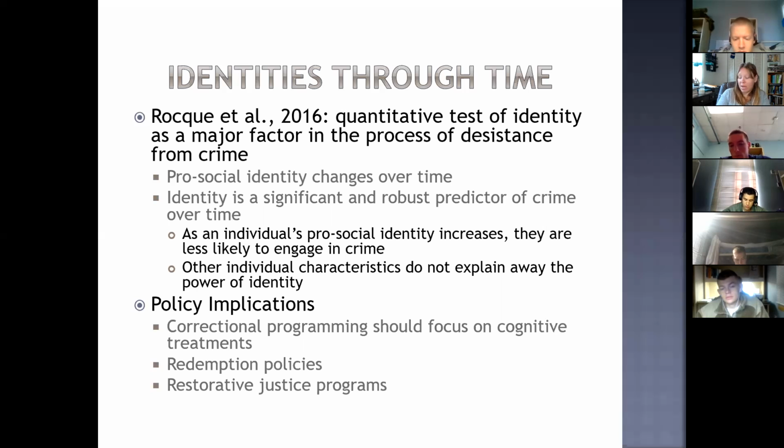So in terms of policy implications, correctional programming that directly targets the cognitive thinking process should be given precedence. We can see the power of identity in the way that one thinks. So this explains why we have seen all semester that cognitive behavioral programs seem to be the most effective. Our policy implication from this class is that cognitive behavioral therapy seems to work the best. That should be given precedence over everything else. Unfortunately, it's the most expensive, which is why we see a lot of correctional programs don't use that.